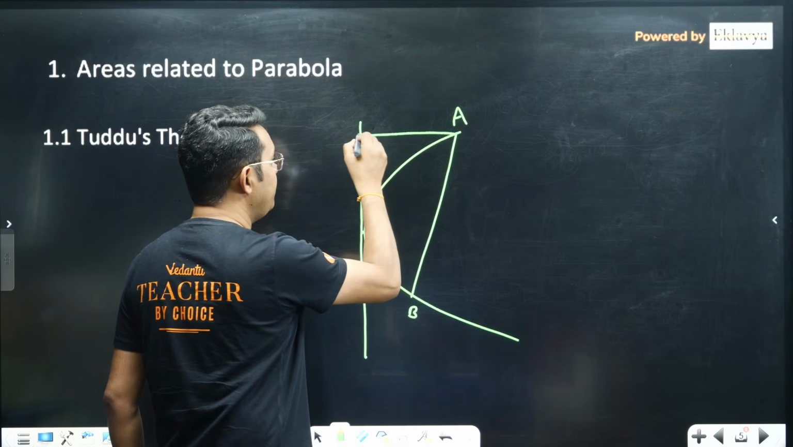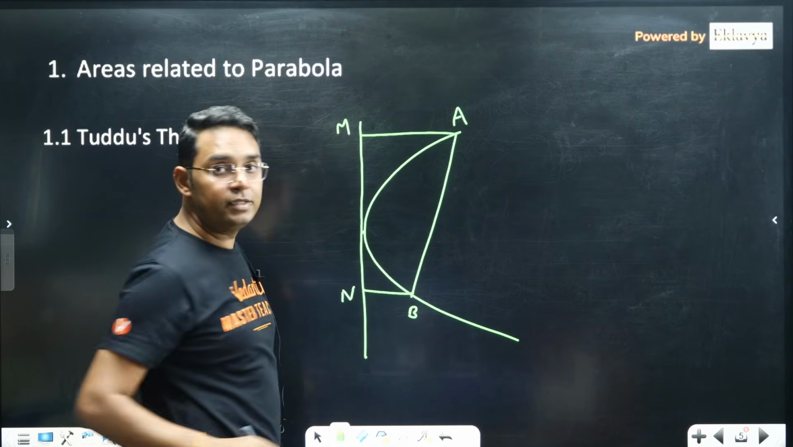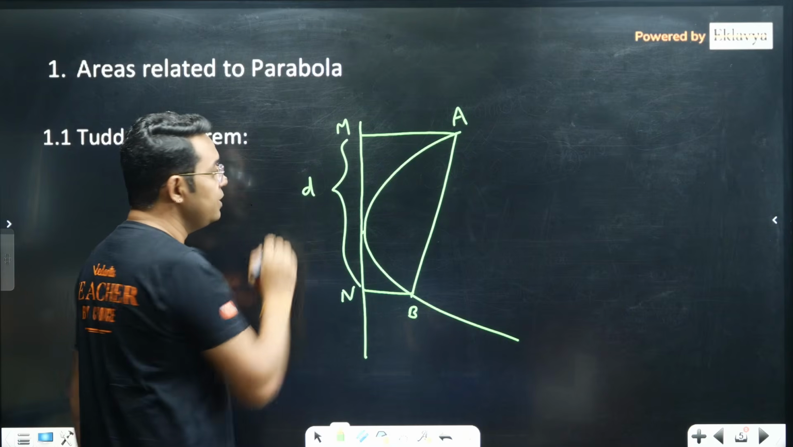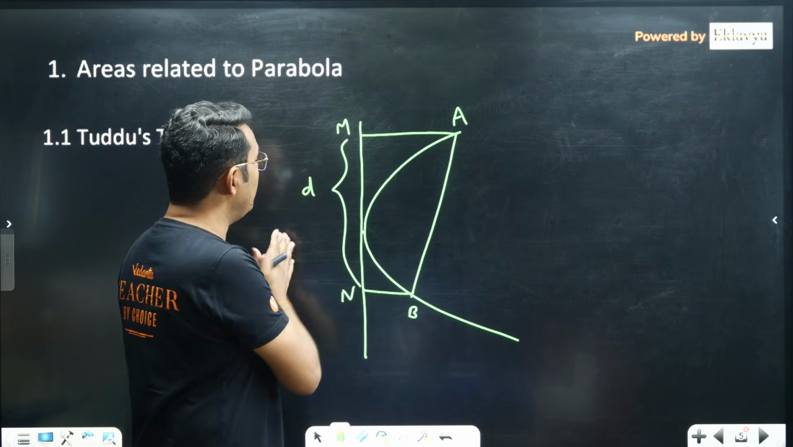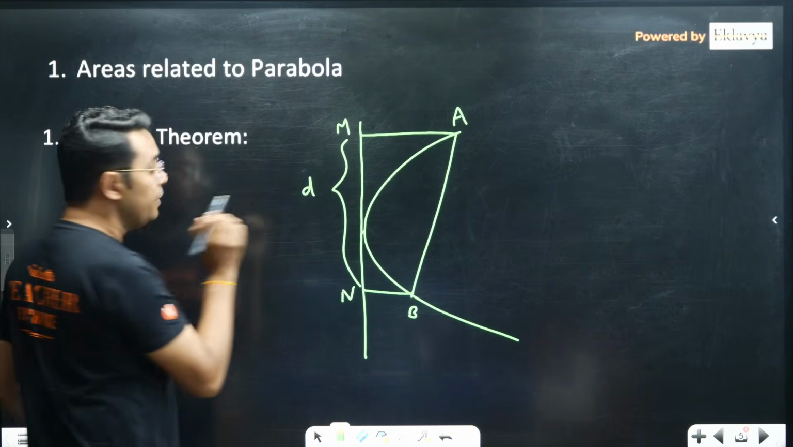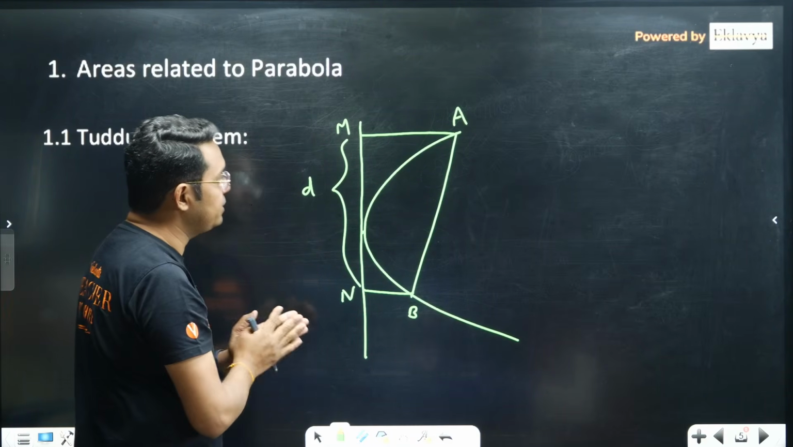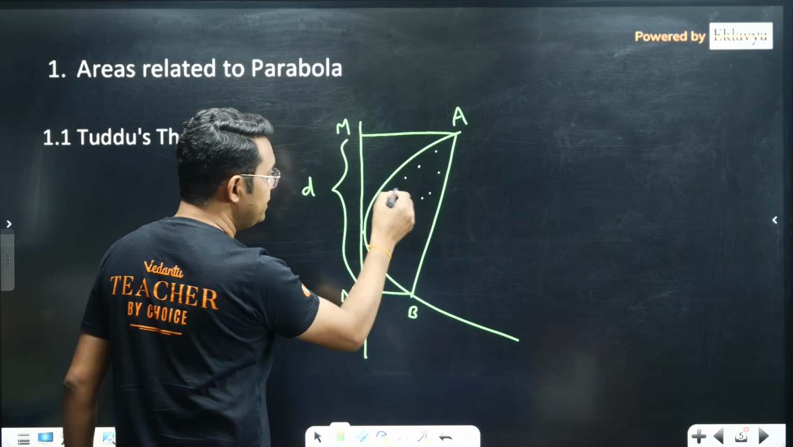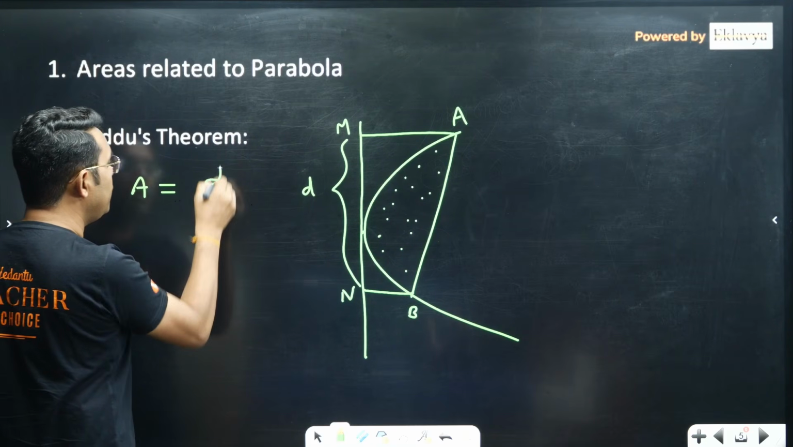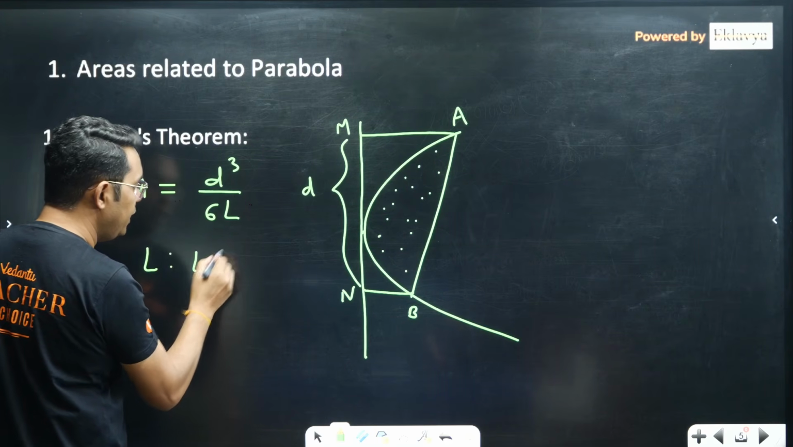Now if you drop perpendiculars from A and B to this tangent at vertex, let's call these points M and N. This distance between M and N I can call the projection of AB over the tangent at vertex. So D is the projection of the length AB over the tangent at vertex. Then this area bounded between the parabola and this AB is directly equal to D cube upon 6L, where L is the length of the latus rectum.